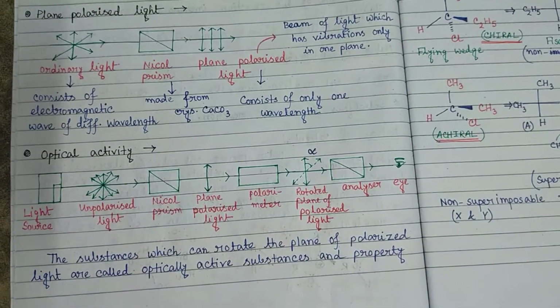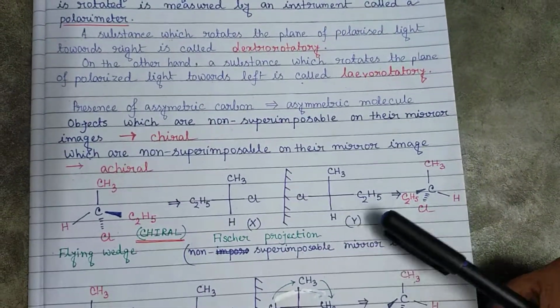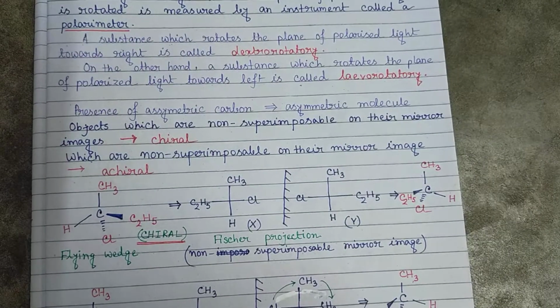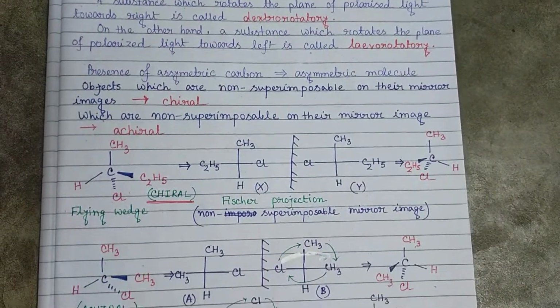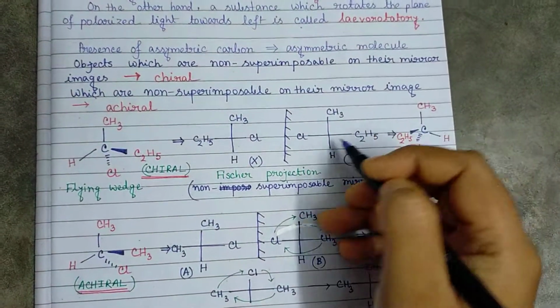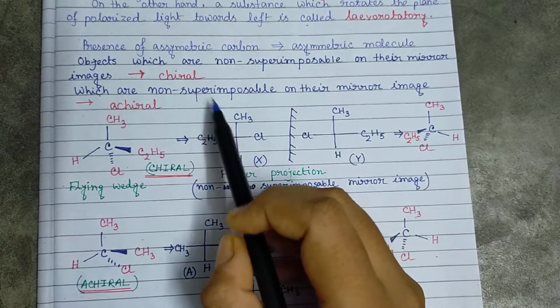So now it is the experimental fact, but in practice, how can we understand whether the compound which we are talking about is optically active or not? For that we have some theoretical aspects. What are those?